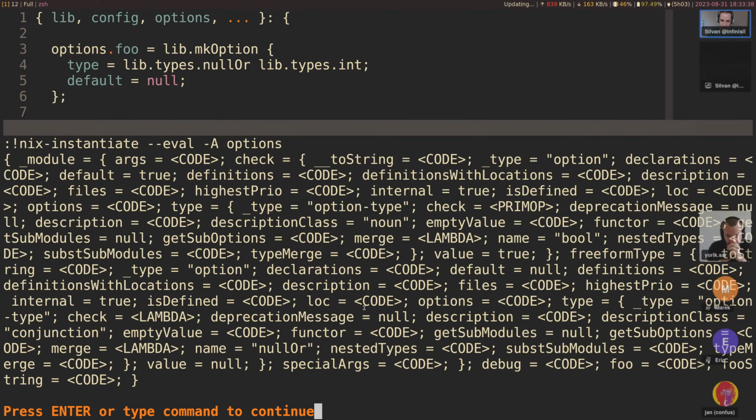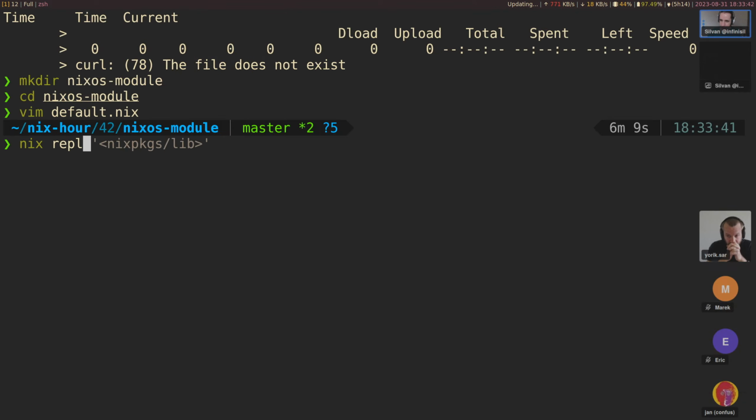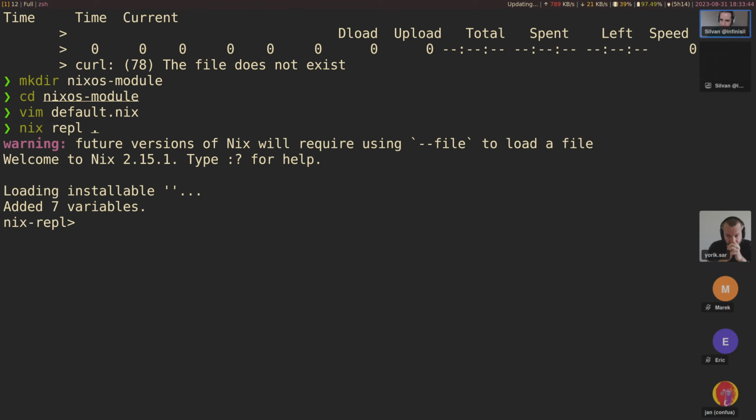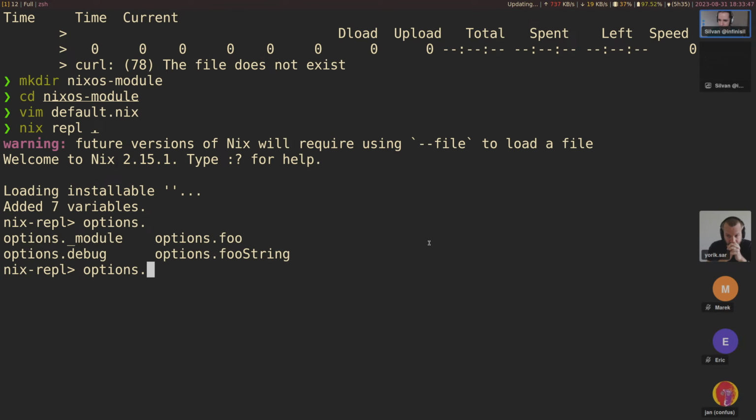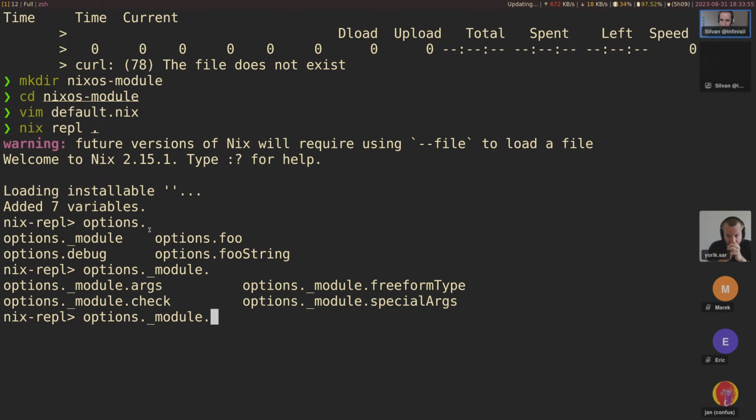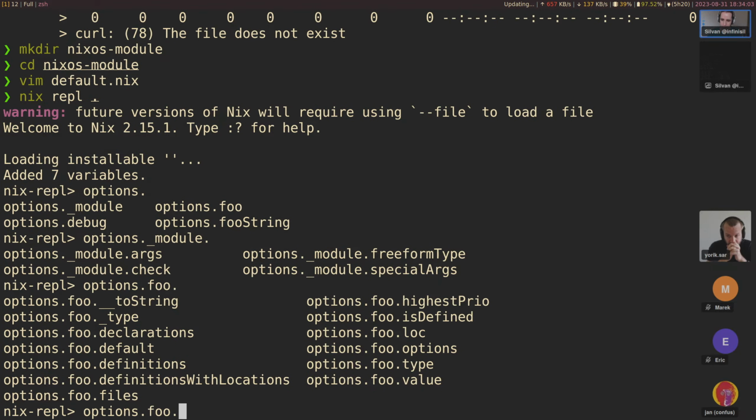So we can say options, and actually this is kind of hard to inspect, so let's do nix repl options dot, and so we have all the separate options, including an option tree that gets added by default to all modules. This has things like args, check, and some others. But in here, we can get foo dot, and then we can see here we have definitionsWithLocations.